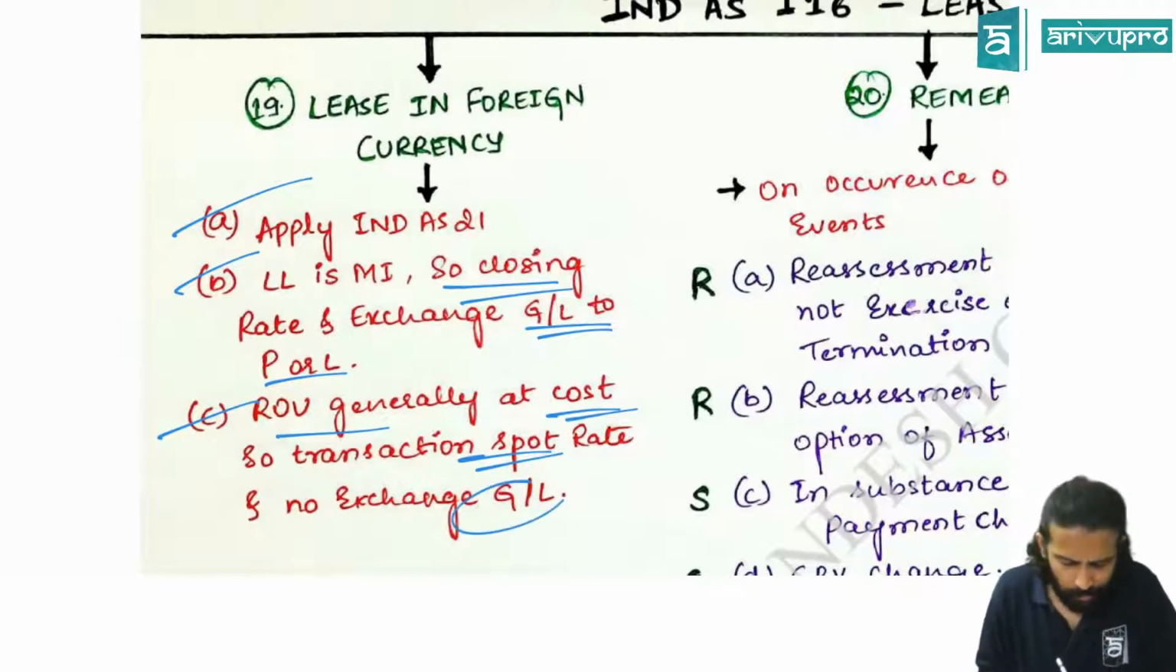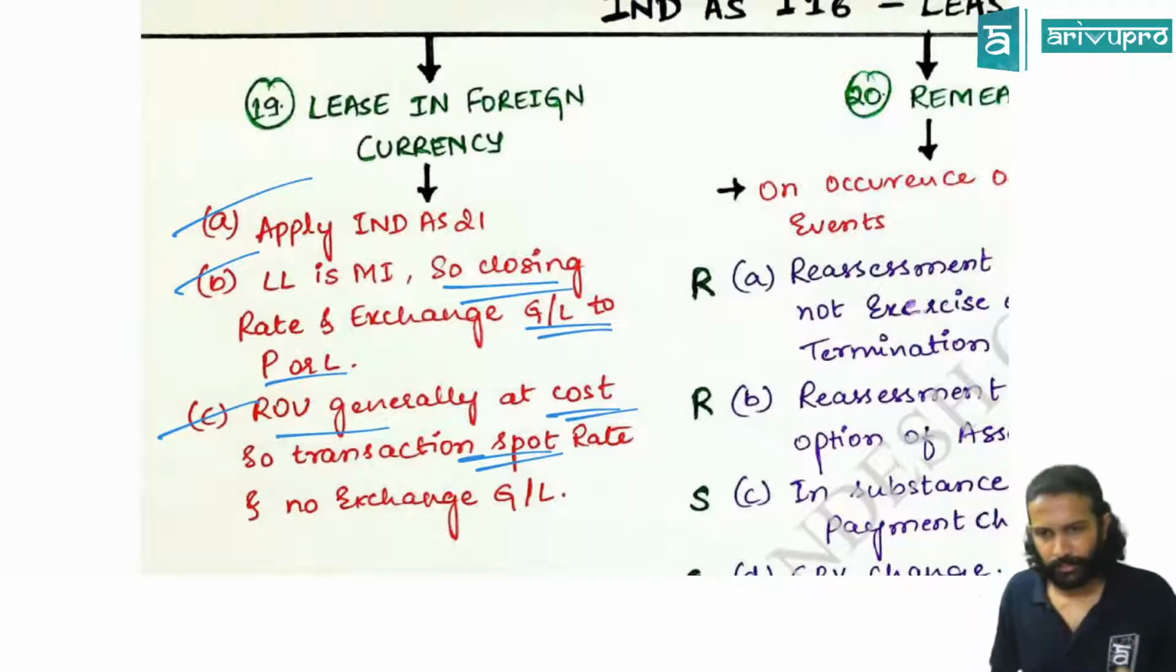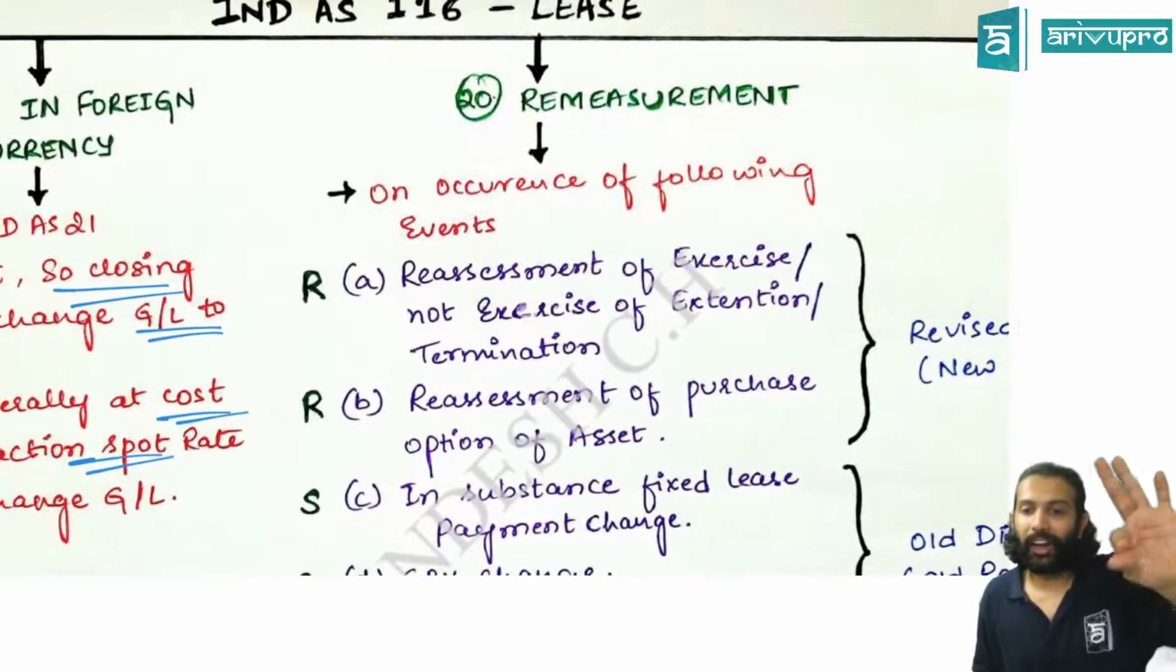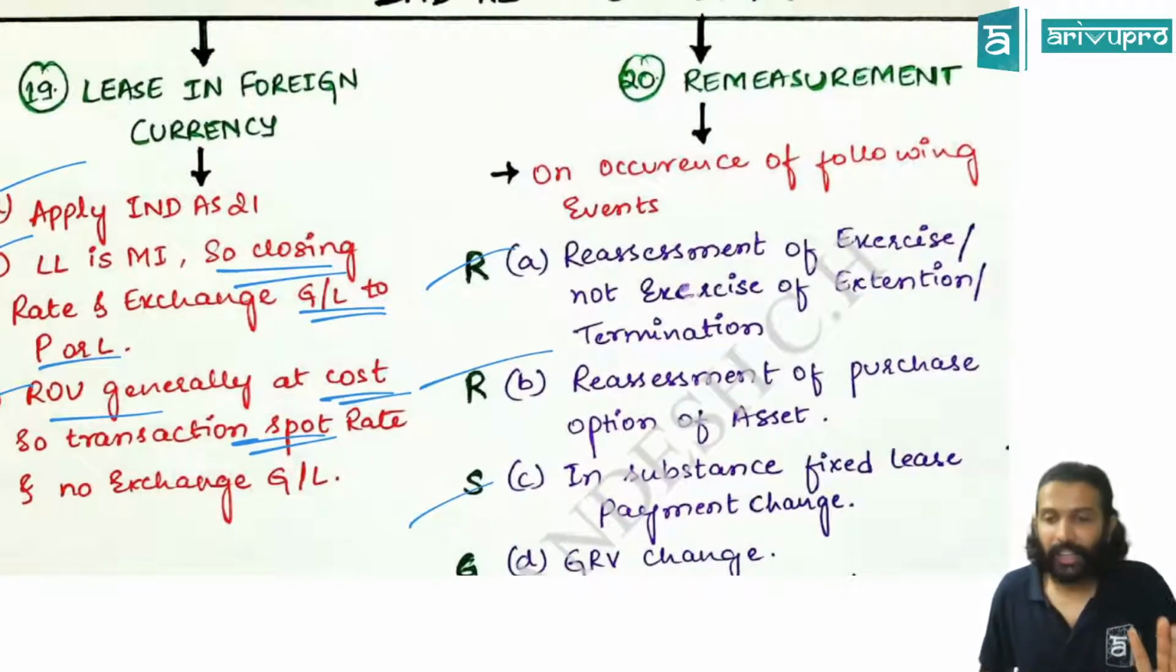First you convert at the transaction spot rate and use the same rate every year. That's all it is. Then we saw remeasurement. Remeasurement means RRSGI. First R is for what?